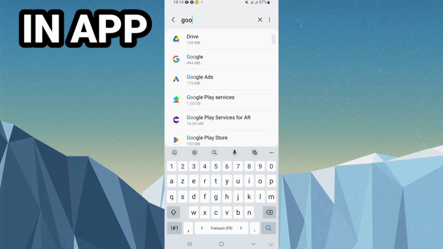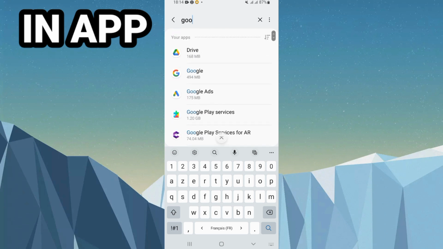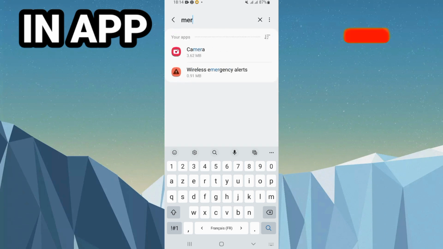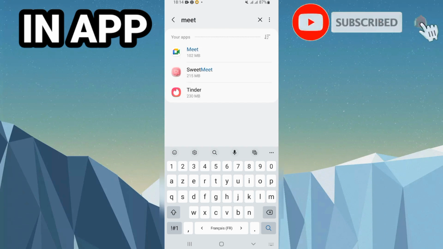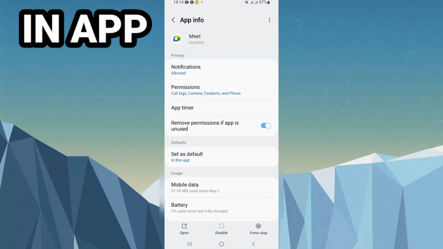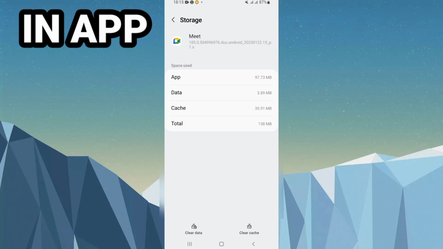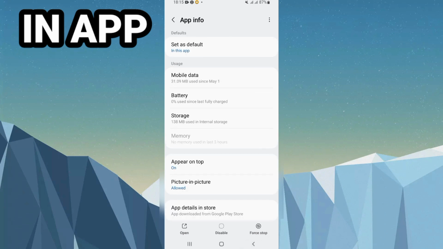So you will search here only for Google Meet. As you see, you search for it, and when you find it, open it and go to storage. Right here, click just on clear cache, but don't click on clear data because it will delete your data.